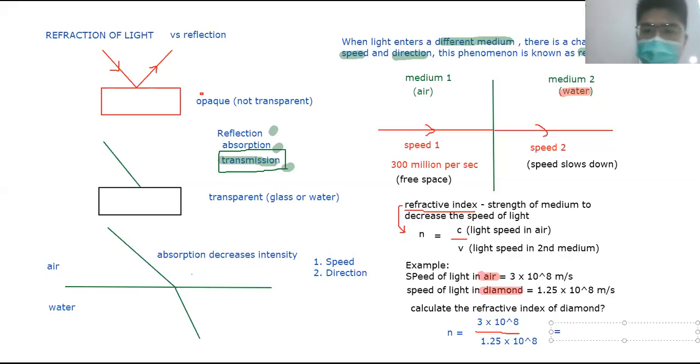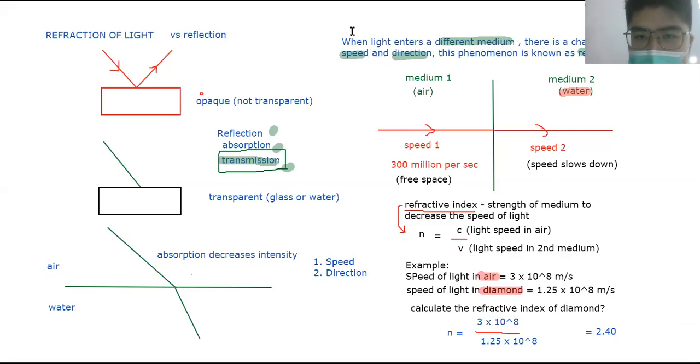The answer is 2.4, and we take 3 significant figures, 2.40.